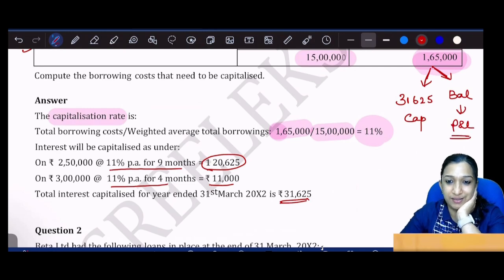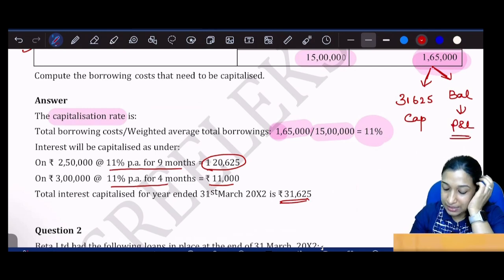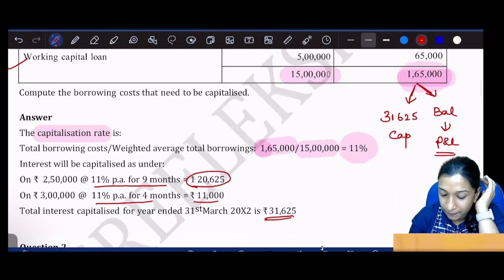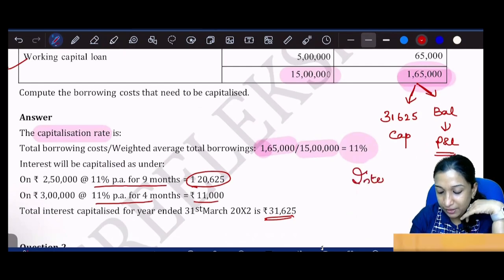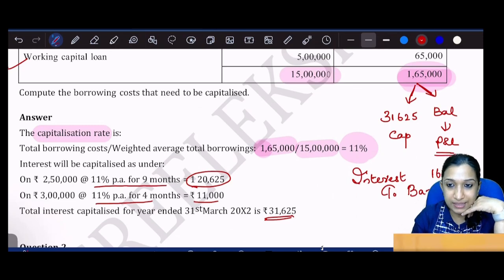Did you understand? Now I will pass the journal entry. If interest is paid, interest to bank, or interest payable.